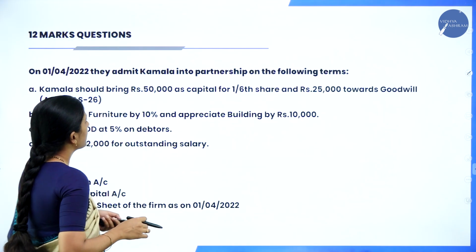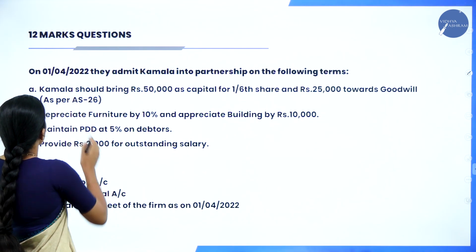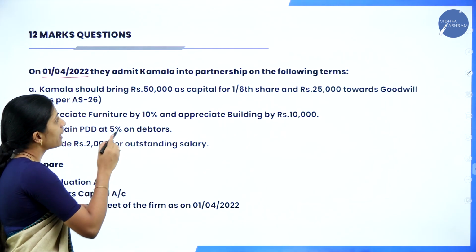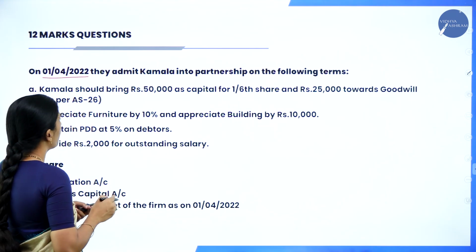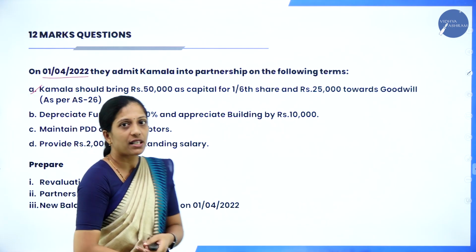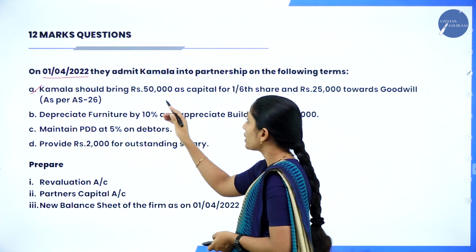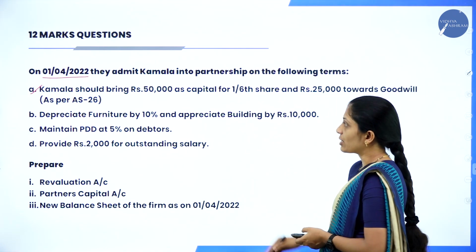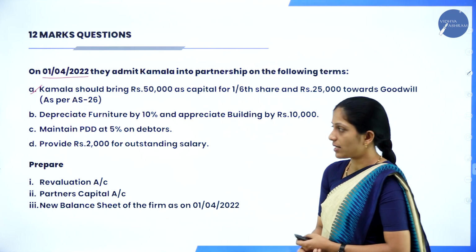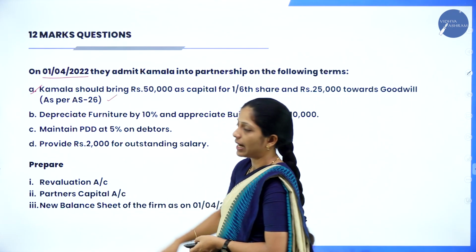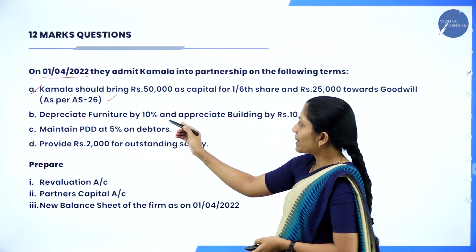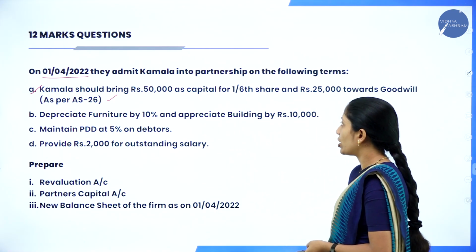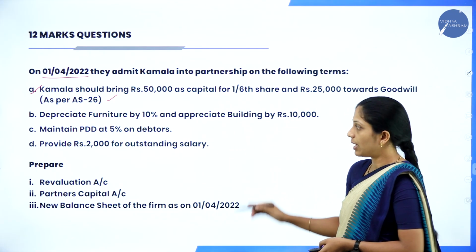Now on 1/4/2022, they admit Kamala into partnership on the following terms. The first adjustment is what? Kamala should bring 50,000 as capital for 1/6 share and 25,000 towards goodwill as per AS 26, that is, accounting standard 26. Depreciate furniture by 10% and appreciate building by rupees 10,000.